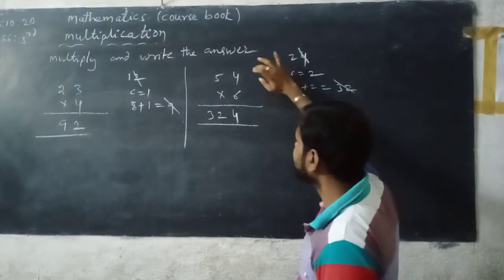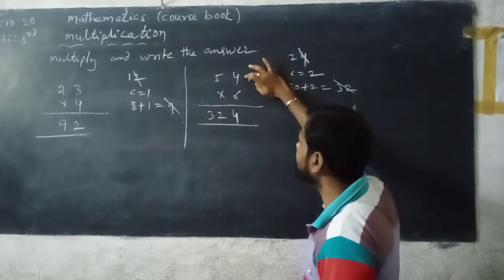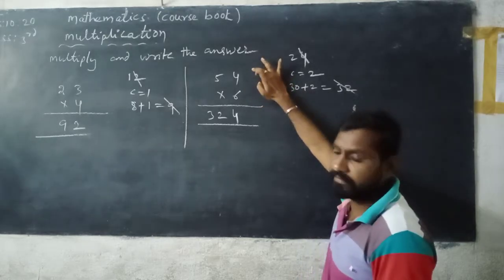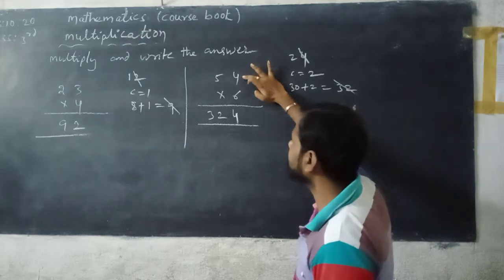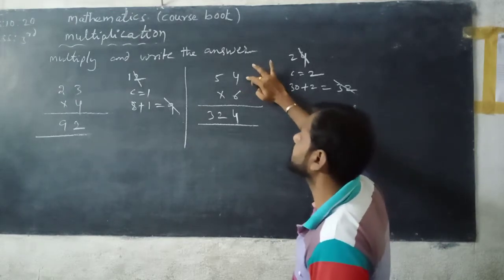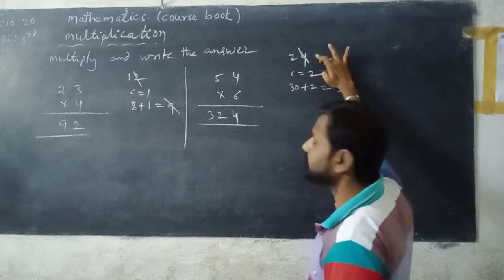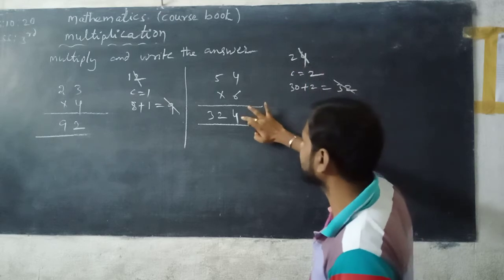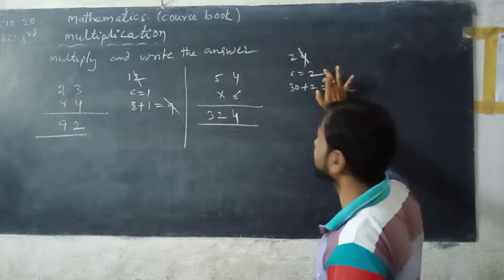See, 54 multiplied with 6 means you read the 6 table. First, multiply the ones digit, 4 with 6. 6 fours are 24. In it, 4 is taken and written under the ones column, and carrying 2.